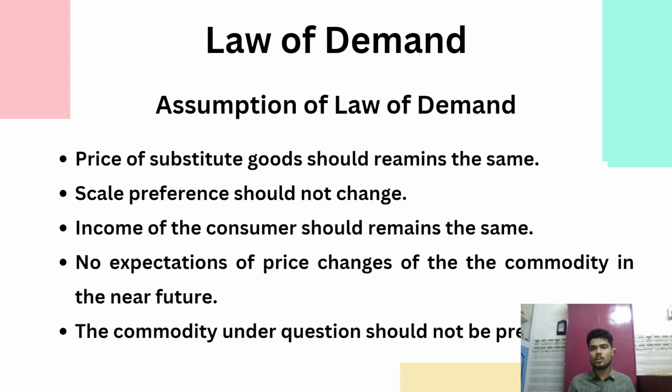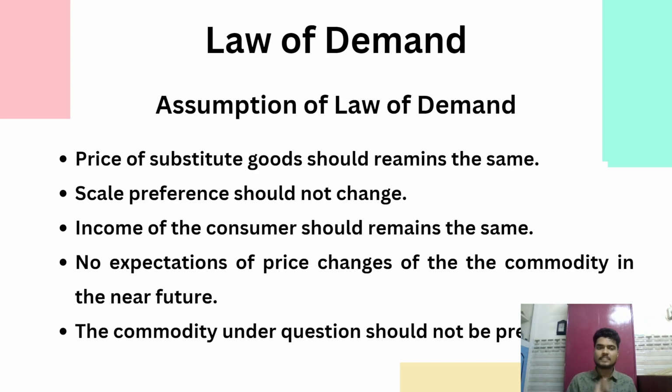Then we'll move on to law of demand. Assumptions of law of demand. There are 5 assumptions in law of demand. First assumption is price of the substitute good should remain the same. What is substitute good? If I'm buying a product A for like 6 months, then product B comes with an offer. So I prefer to buy product B compared to product A. In this case, product B is a substitute good. So price of the substitute good should remain the same.